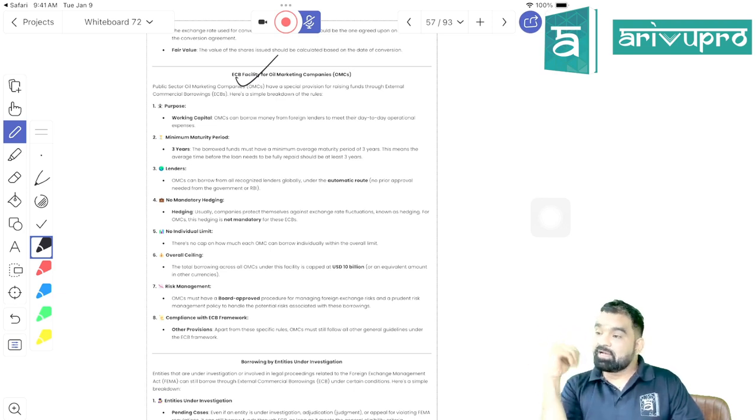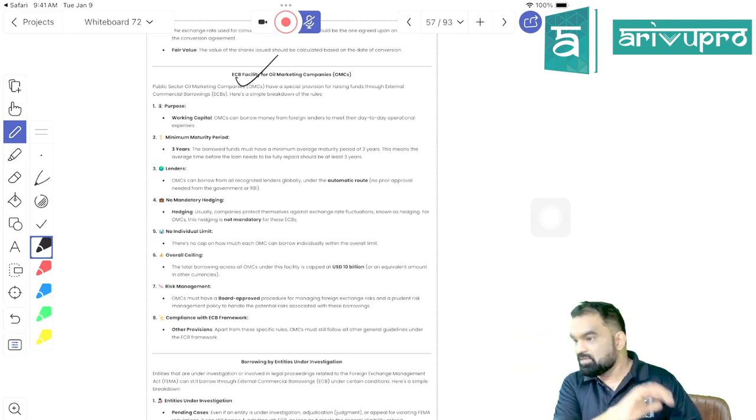if you raise it earlier but you are utilizing it later, better to park it. But parking should be in secured instruments, not in unsecured instruments. Next, they can take a loan. There is no problem in taking an overseas loan, right?